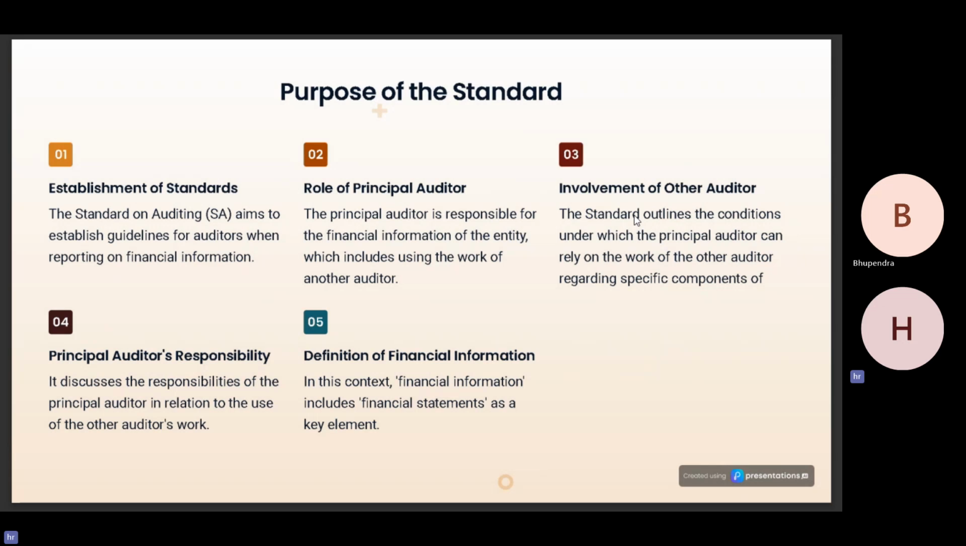Definition of financial information in the standard. In this context, financial information includes financial statements as a key element. Moving on to the next slide.